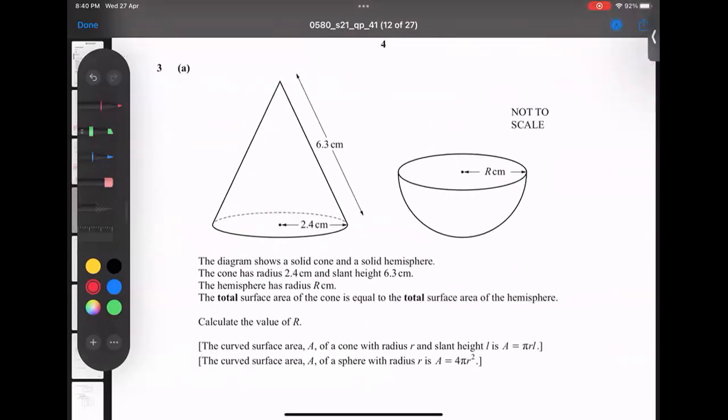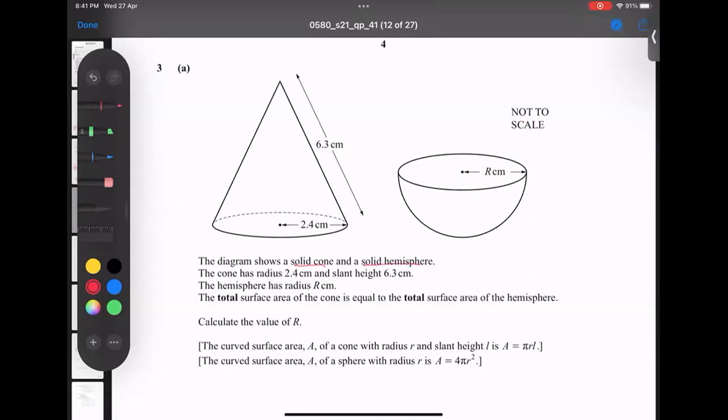In this particular question, read this paragraph very carefully. If you do not read carefully, you cannot solve the question. In this question, he's saying that we have a solid. Make sure solid means the top circle is included. If the word solid is not there, hollow means the top part is empty. But here he has given solid. Both are a solid cone and a solid hemisphere.